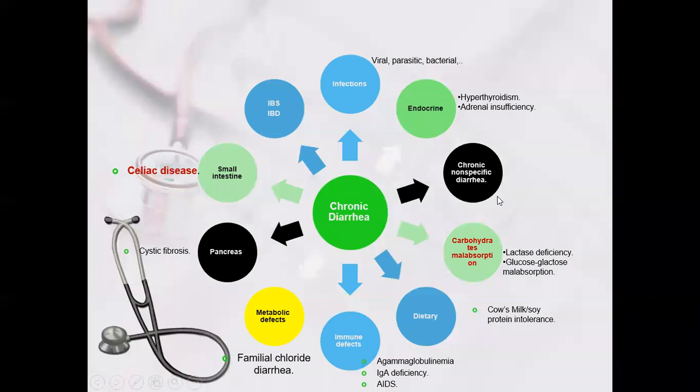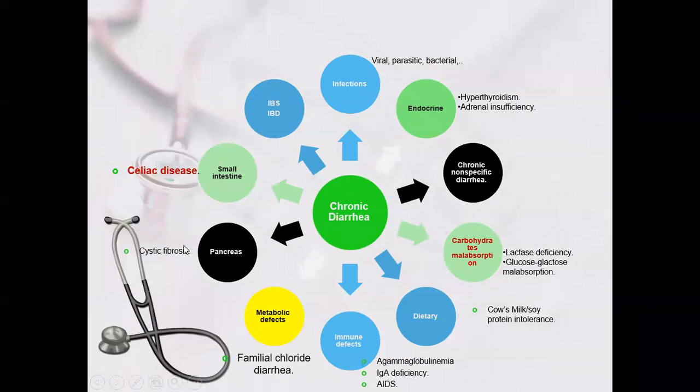Then chronic non-specific diarrhea. Carbohydrate malabsorption can lead to chronic diarrhea, such as lactase deficiency and glucose-galactose malabsorption. Dietary cow's milk and soya protein intolerance can lead to chronic diarrhea. Immune defects like we discussed, hypogammaglobulinemia, Ig deficiency, and AIDS can lead to chronic diarrhea. Metabolic causes like familial chloride diarrhea, where watery profuse diarrhea from birth can happen.